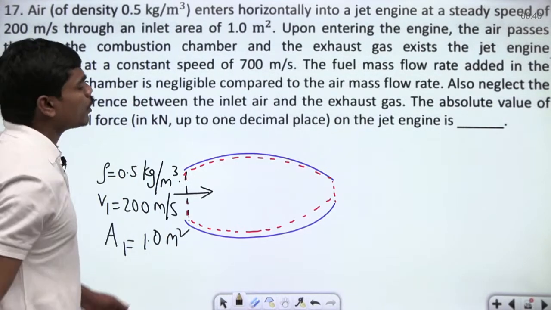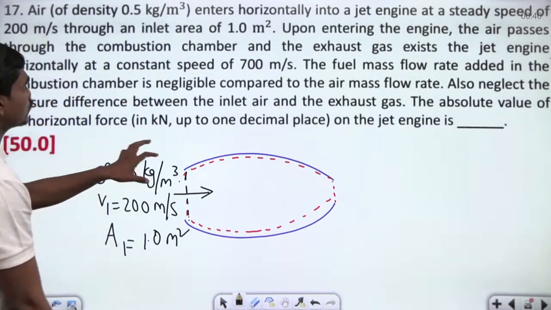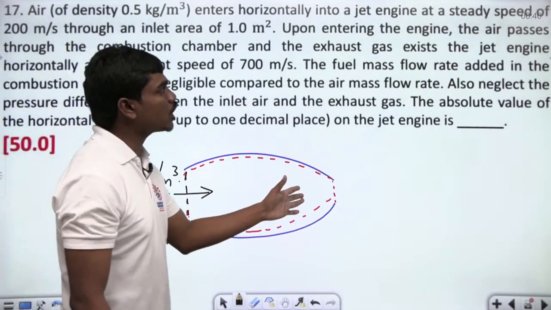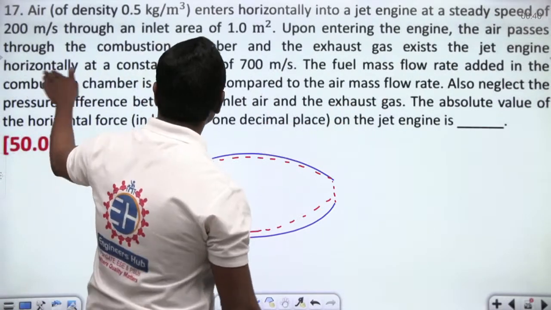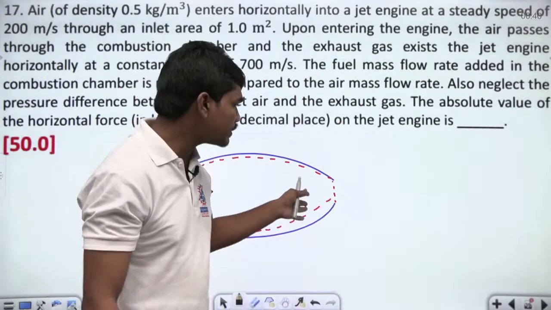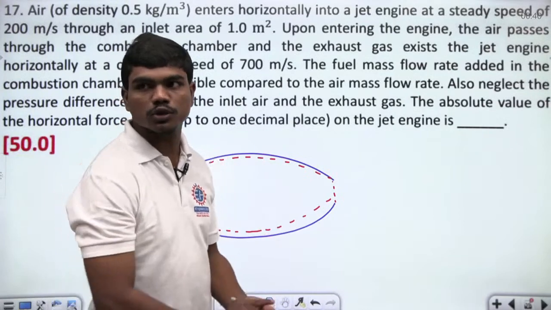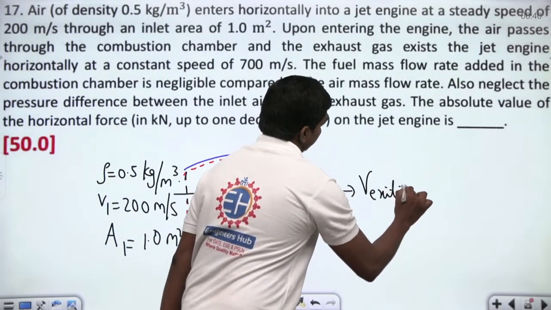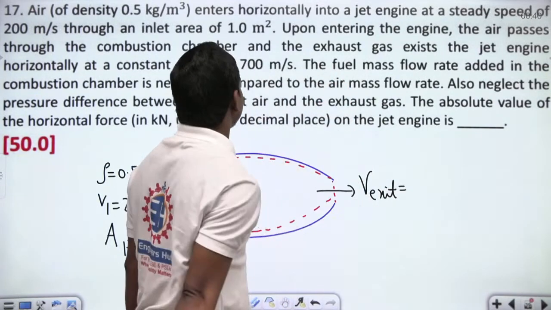Next, upon entering the engine, the air passes through the combustion chamber. So basically you have a combustion chamber inside the engine, and the exhaust gas exits the jet engine horizontally at a constant speed of 700 meters per second. It's quite obvious that generally for jets the exhaust velocities will be higher, so this V exit that they are maintaining here is 700 meters per second.